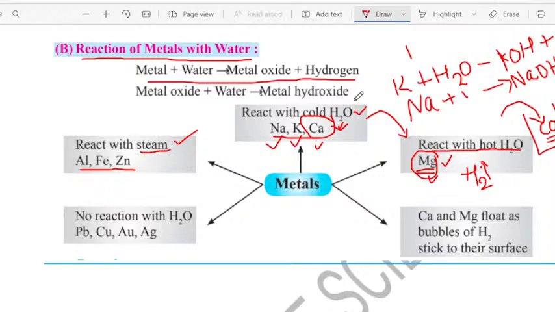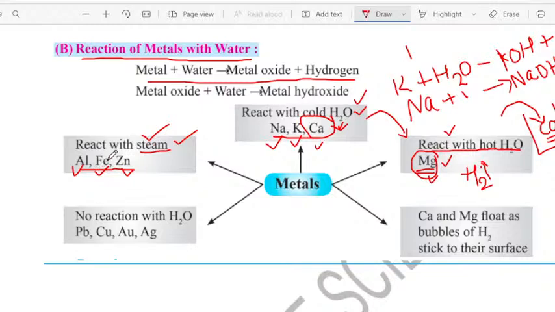So the metals which do not react with cold water and the metals which do not react with the hot water, now we have taken those metals to react with the steam. And which are the metals that react with the steam? The metals which reacted with the steam are aluminium, iron, and zinc. Very important, dear students. So when aluminium reacted with the steam, it formed aluminium oxide.